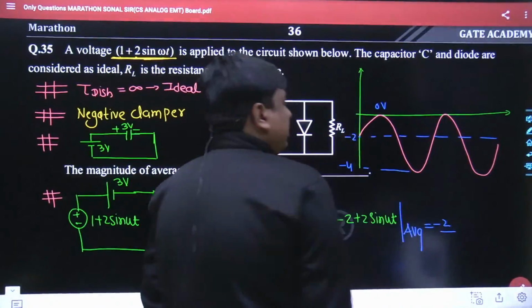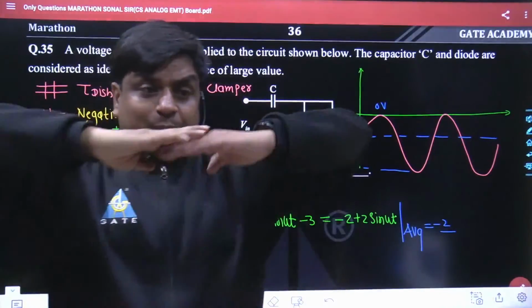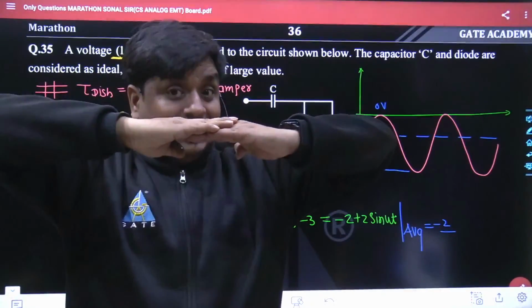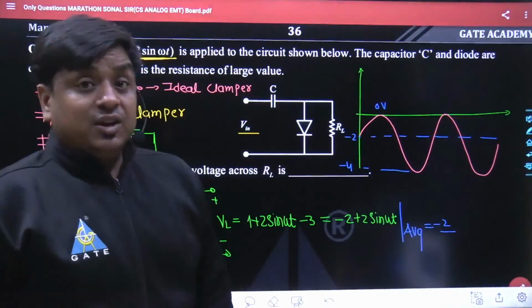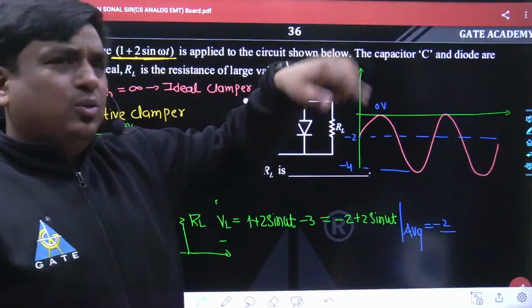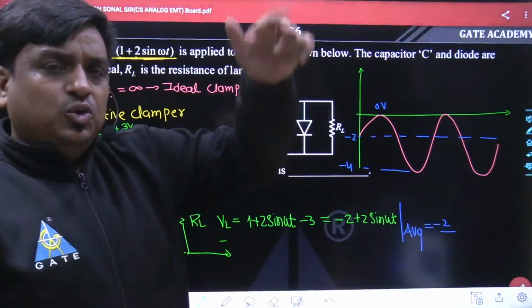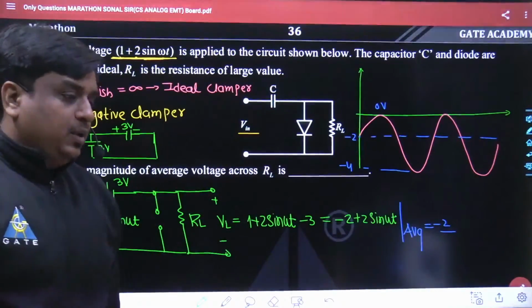How did I know about it? My dear friend, if you take a pure sinusoidal signal, what is its average value? Its middle value is its average value in case of a pure sinusoid. So obviously its middle value is -2, so the average value is also -2. Or if you want to use the mathematical calculation of integration, 1 upon T integral from 0 to T of x of t dt, then also you will get the same answer.